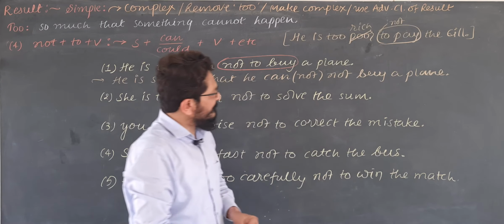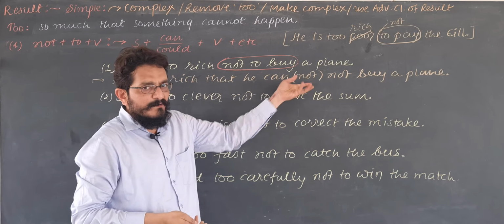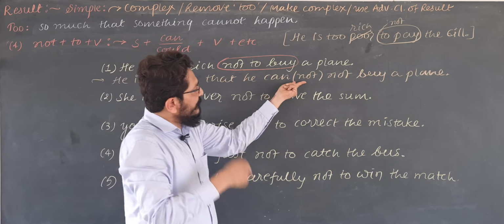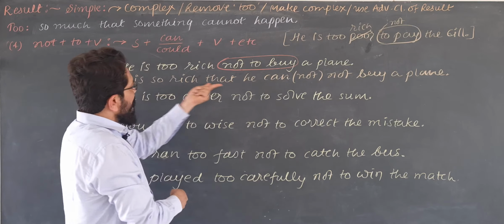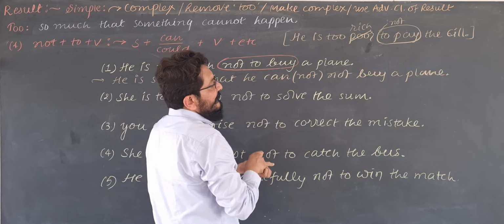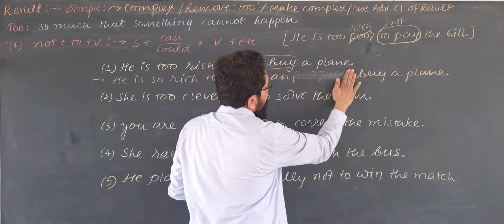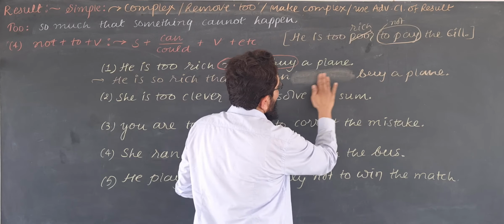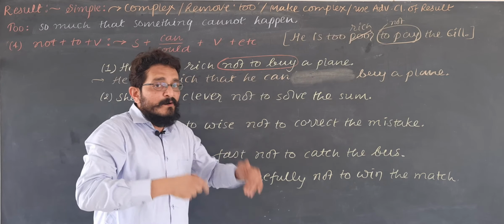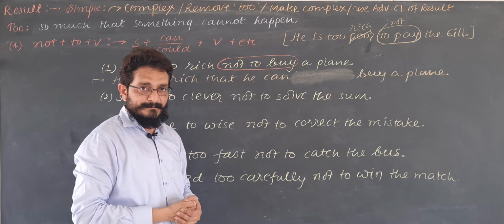Actually the answer is this, but this is not the way we write. We don't write not. He is so rich that he cannot not buy a plane. Means he is so rich that he is not unable to buy a plane. That means you don't have to write double not here. Your answer is this: He can buy a plane. This is your answer. We are not supposed to write not.